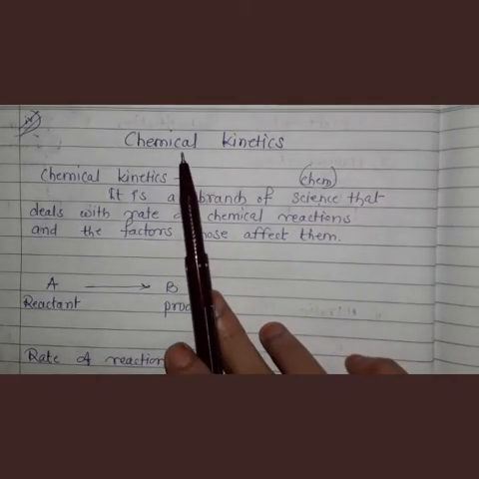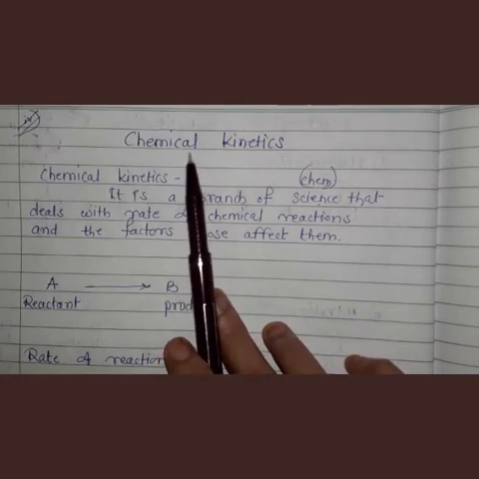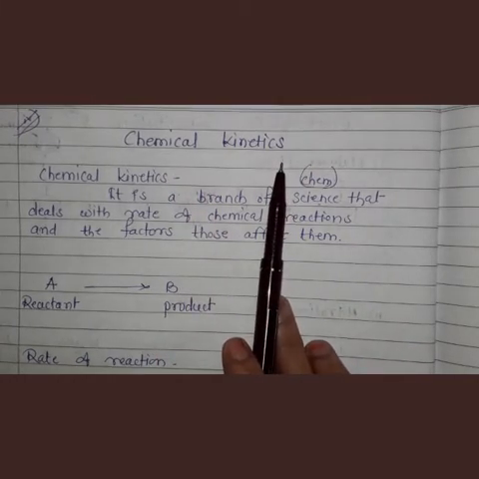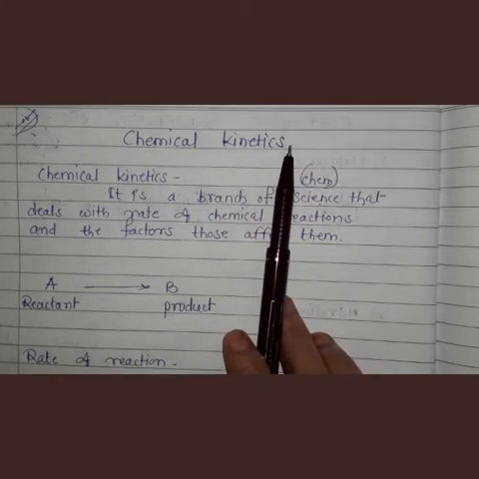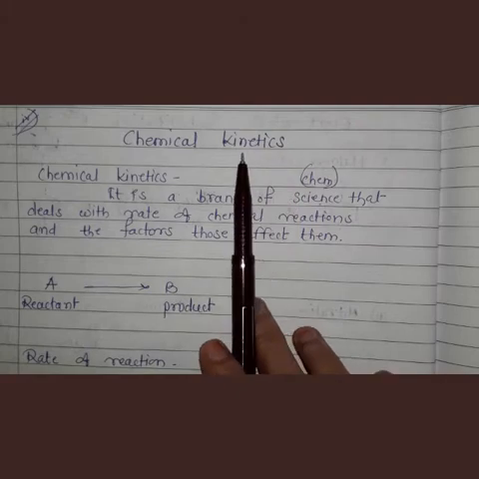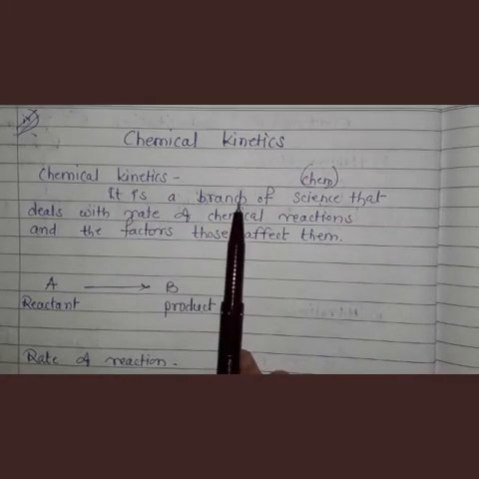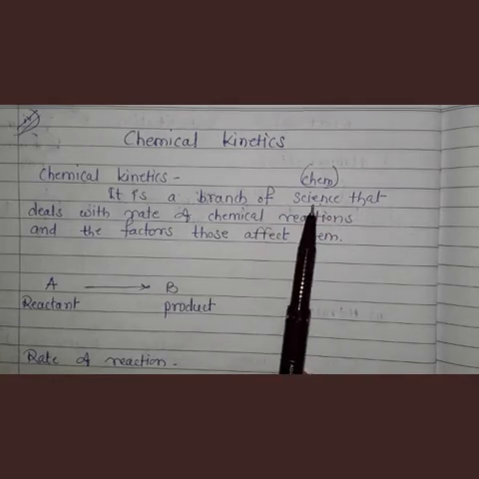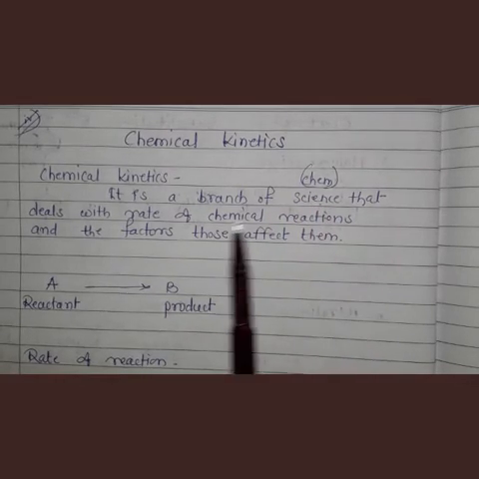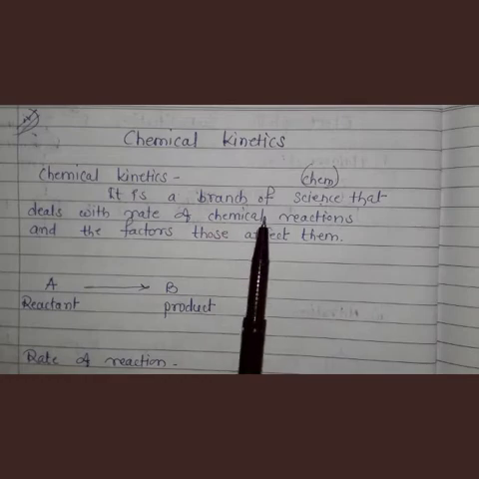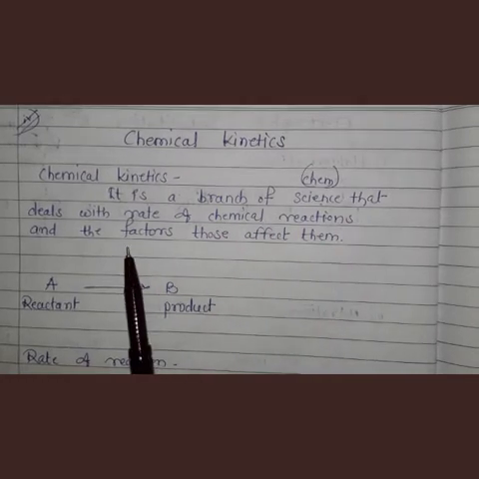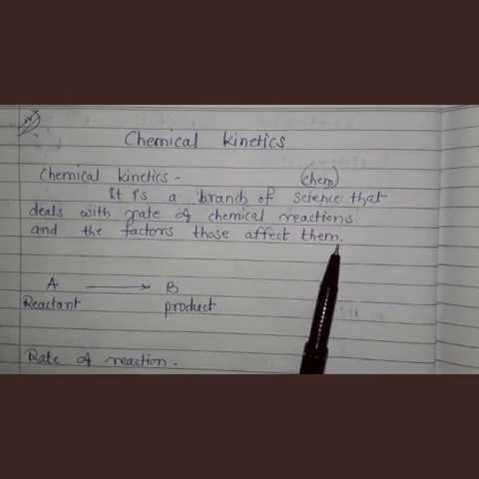Let us start lesson number 6, that is chemical kinetics. Okay, so let us see first what is meant by chemical kinetics. See, kinetics means what? Rate or speed. So chemical kinetics is a branch of chemistry, we can say, that deals with the rate of chemical reaction and the factors that affect them.